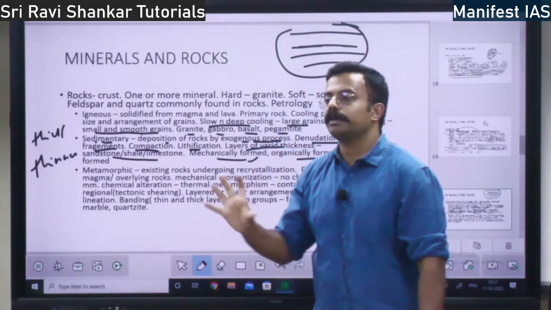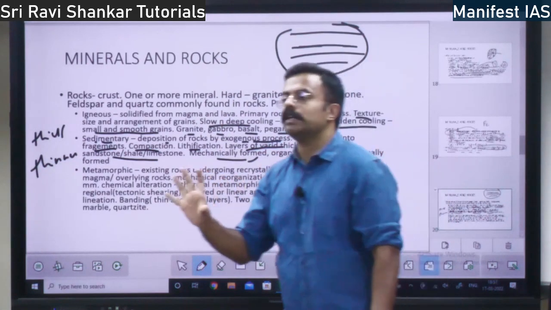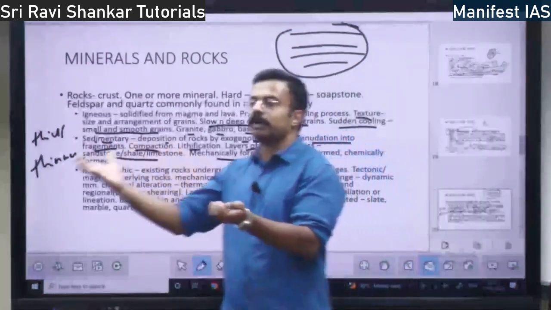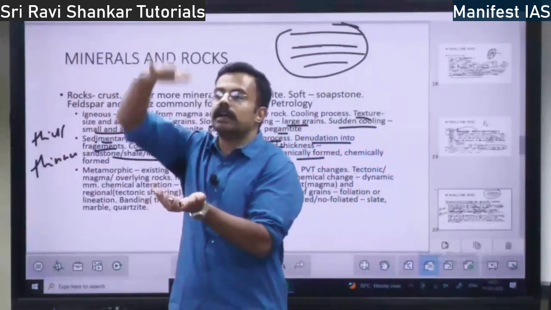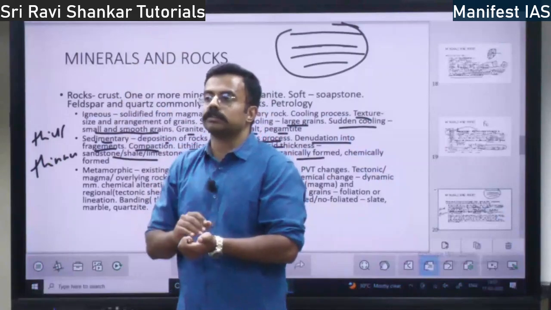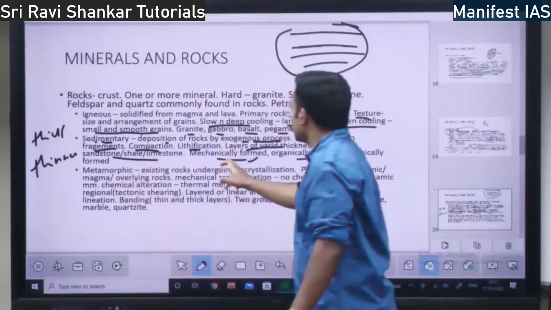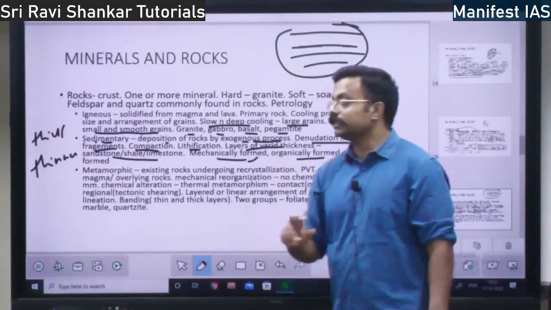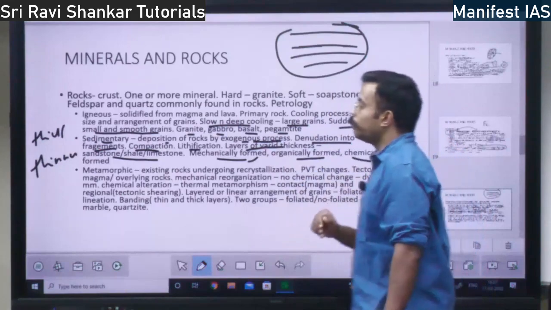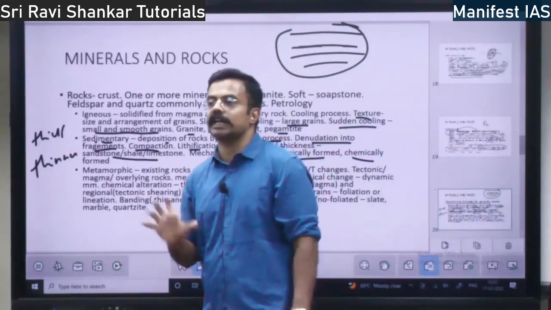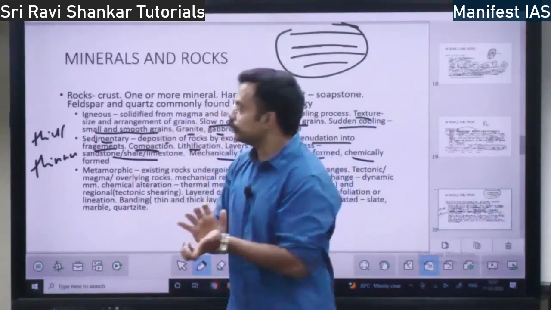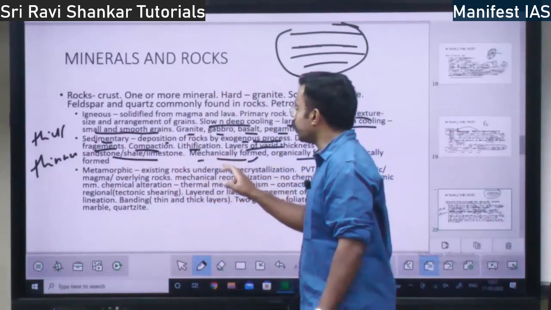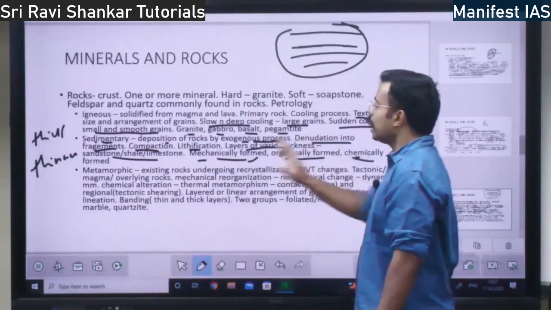Organically means there might be some bigger rock which is falling on the smaller rocks, right? That is one thing that comes under mechanical. Organically means due to some reactions. Also they can be formed because of chemicals, chemical reaction. If the rock is formed that way, that can also be a sedimentary rock. These sedimentary rocks are formed under mechanical, organic and chemical processes.